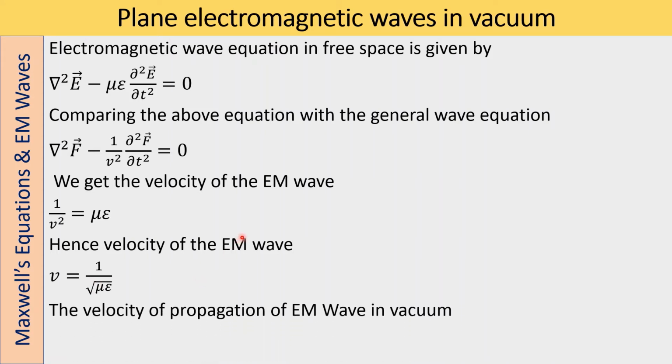Now, the velocity of propagation of the electromagnetic wave in vacuum, where mu equals mu naught and epsilon equals epsilon naught, is c equals 1 by square root of mu naught epsilon naught. If you calculate that, you will get 3 into 10 to the power 8 meter per second. That is the velocity of the electromagnetic wave in vacuum.